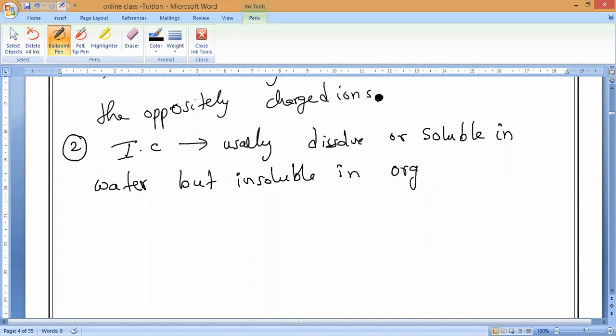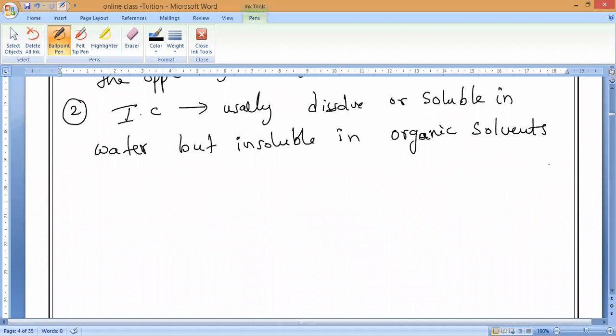In organic solvents. I will tell you what organic solvents are and give examples also. Organic solvents are made with carbon and hydrogen and oxygen, chlorine, etc. Carbon is compulsory. That kind of thing is called an organic solvent. Can anybody give examples of organic solvents?